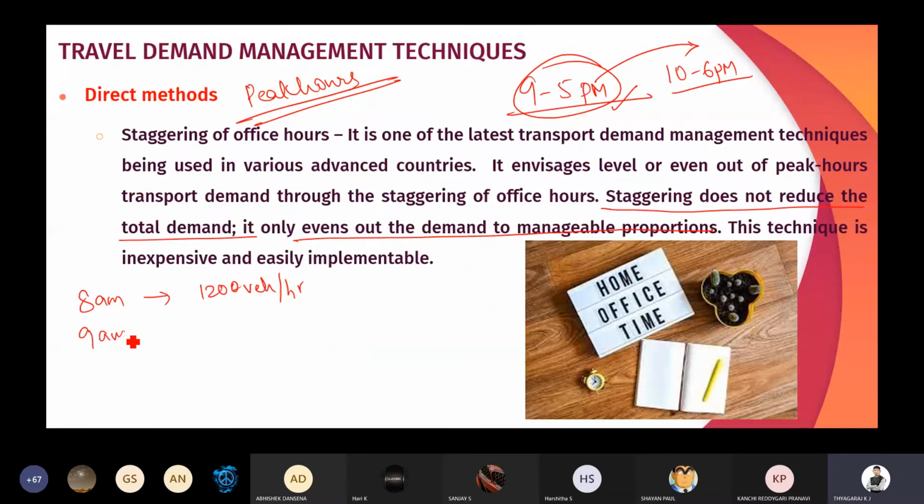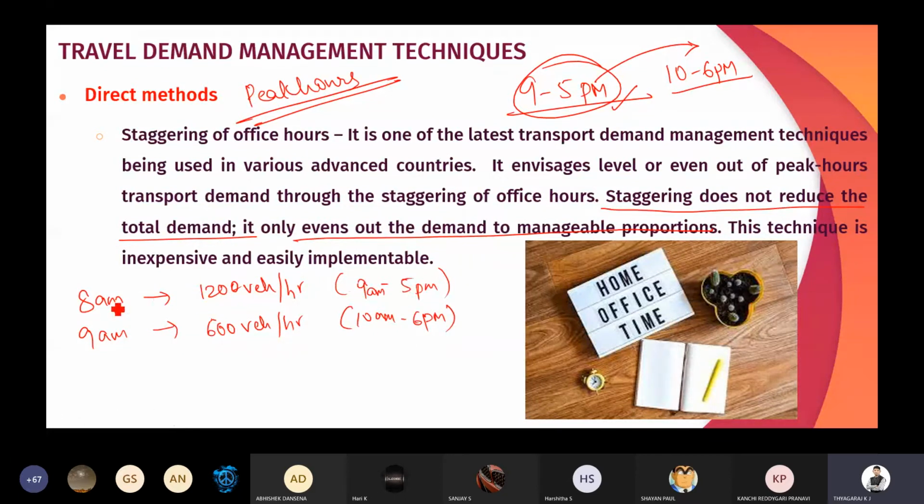Initially at 9 a.m. the vehicles are moving at 600 vehicles per hour. So this is for 9 a.m. to 5 p.m. working hours, and this is for 10 a.m. to 6 p.m. working hours.